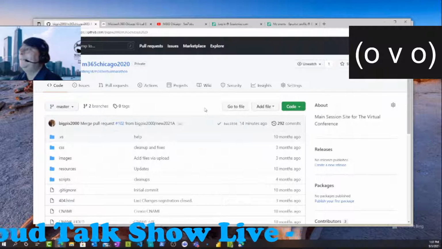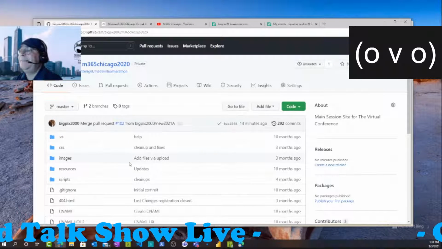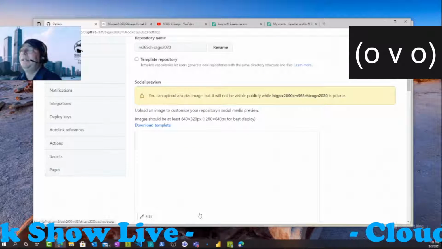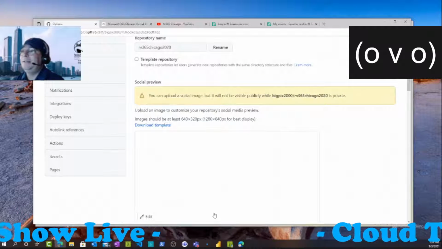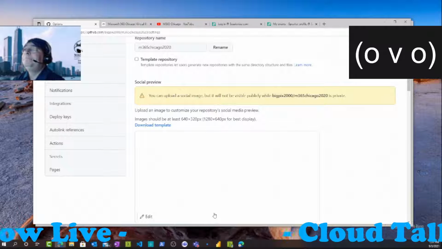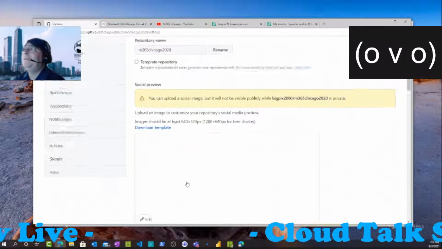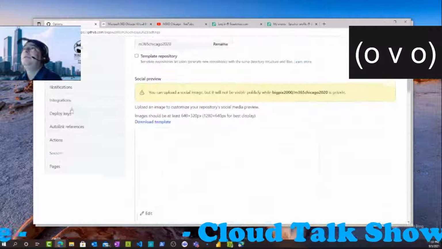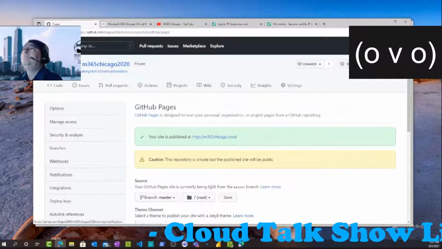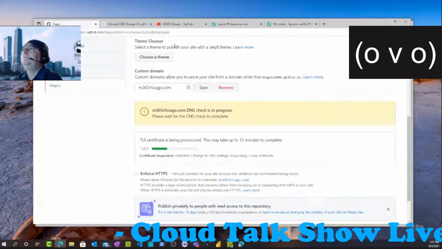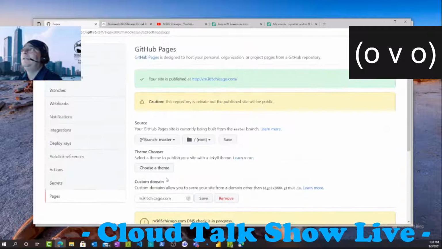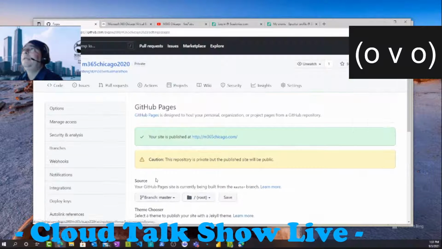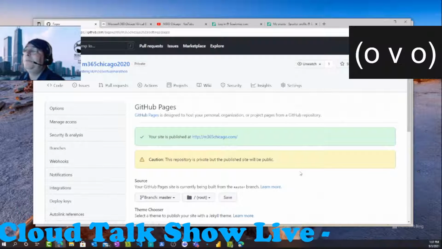Speaking of cats, the idea, of course, is that's the next step. Once that's done, then in settings, you would go to pages and set up your page. That's where it's going to tell you here, $4. And then you have to give it your information, the DNS and all that good stuff. And then you publish and you're done.